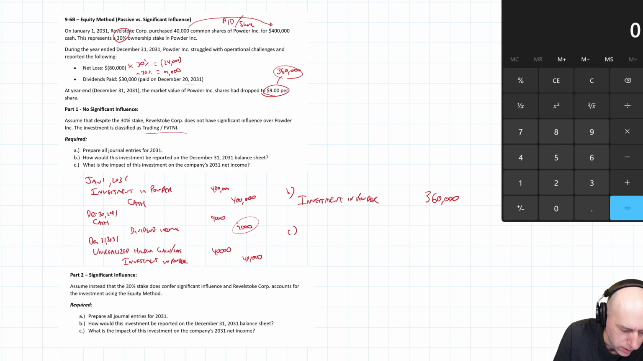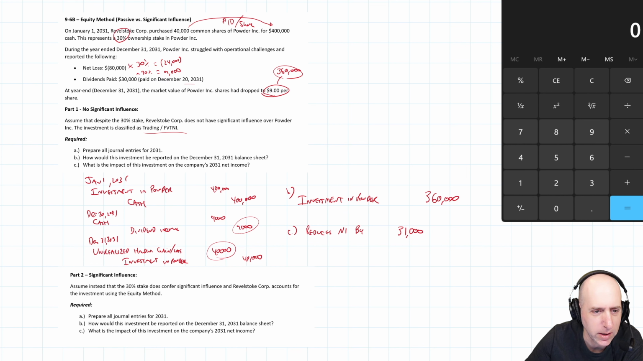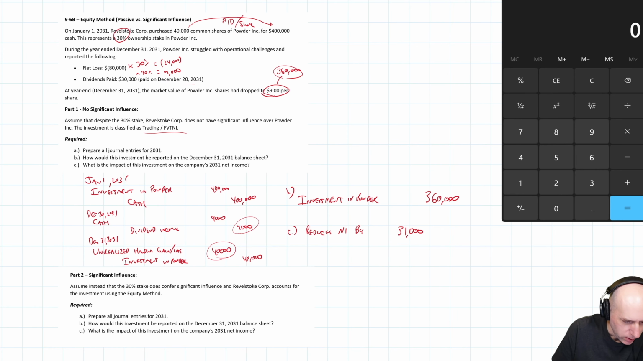Part C, what is the impact of this investment on the net income? Well, we got revenue of 9 and we got a loss of 40, so we're down 31 overall, right? A debit of 40, a credit of 9, we're down 31 overall. So the effect on net income is it reduces net income by $31,000. So our owning this thing hurts our profit by $31,000. Okay, that's it for part one.